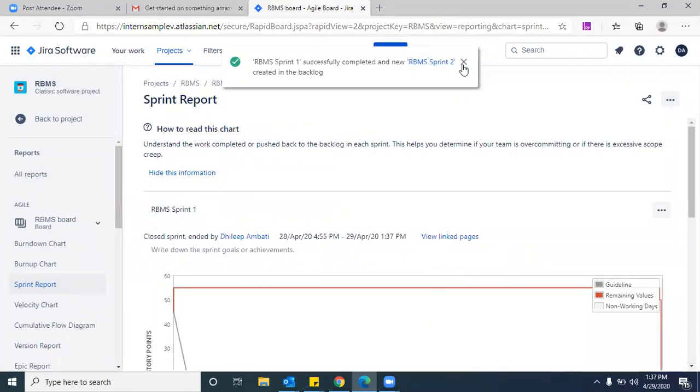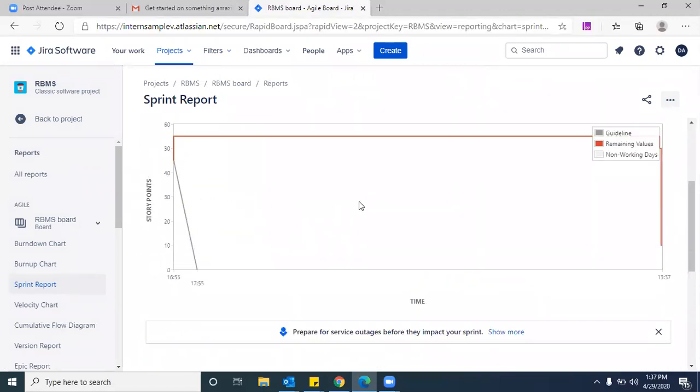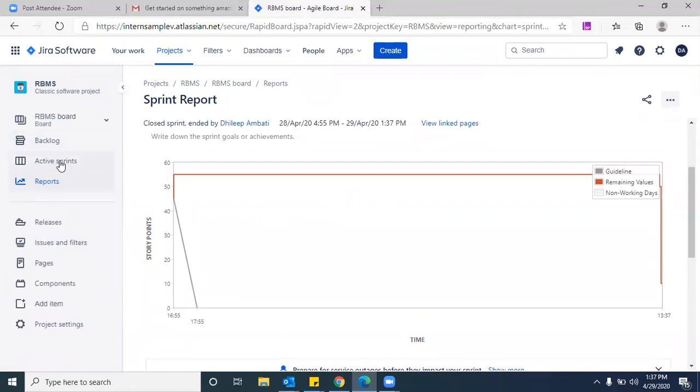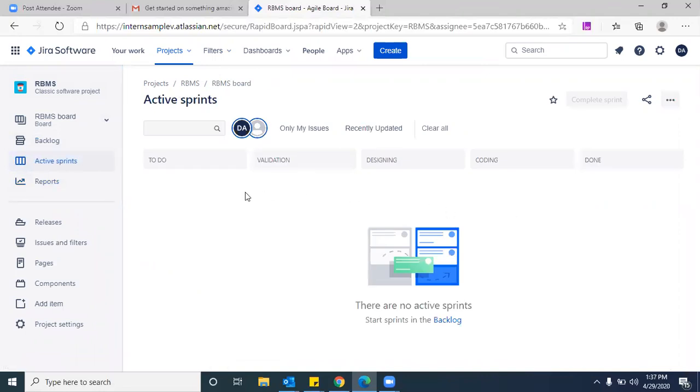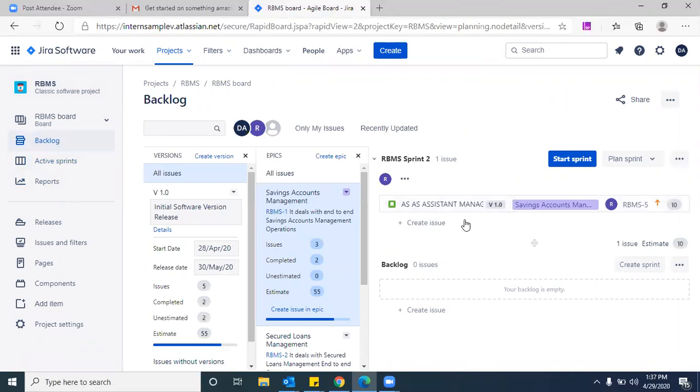See, after creating it, it is straight away getting this burn down chart. Can you show me the navigation again? Yes, I'll show you. Active sprints are 0, and in the backlog, see, second sprint is added automatically. Did you observe this? RBMS sprint 2 is added and already one user story has been there. That is Ritika's user story. Is that clear?